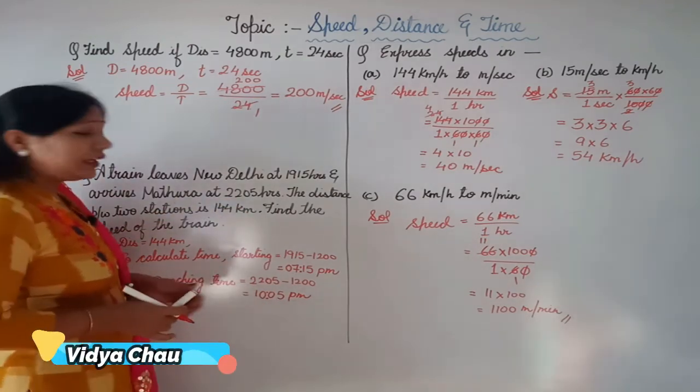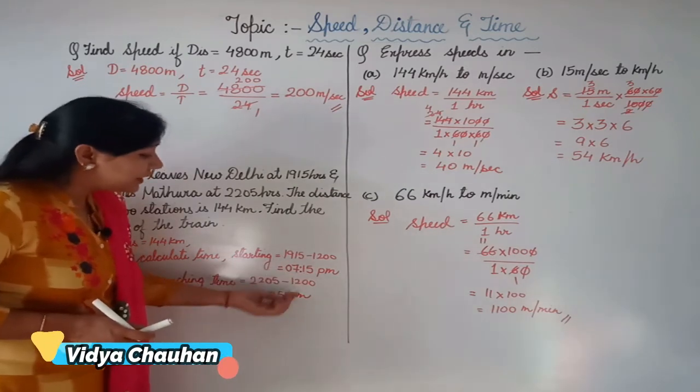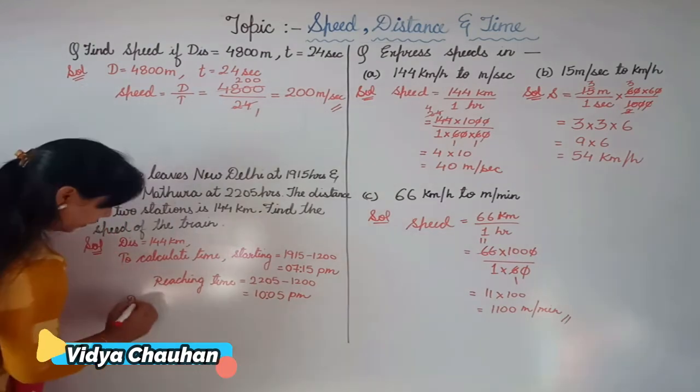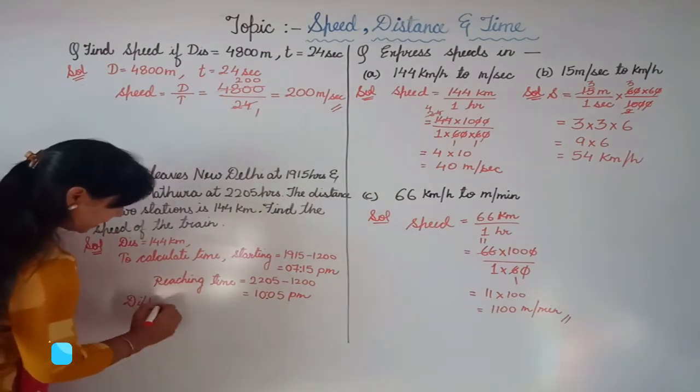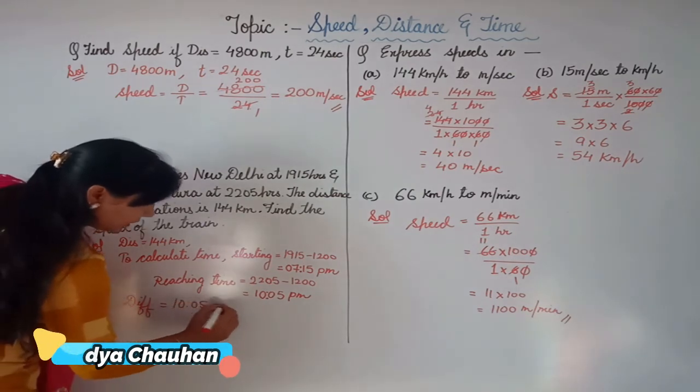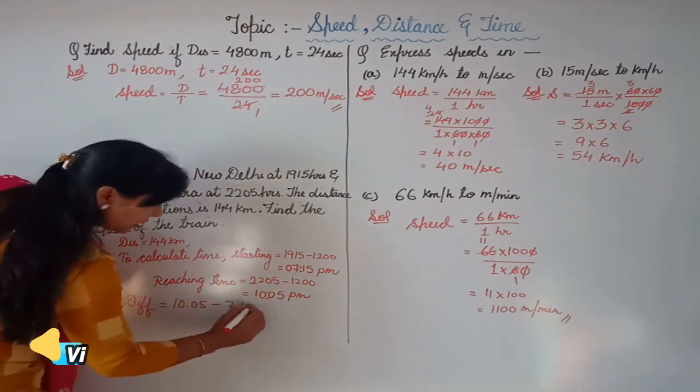Now we have to find out how many hours and minutes it took from New Delhi to Mathura. Now the difference is equal to 10:05 minus 7:15.